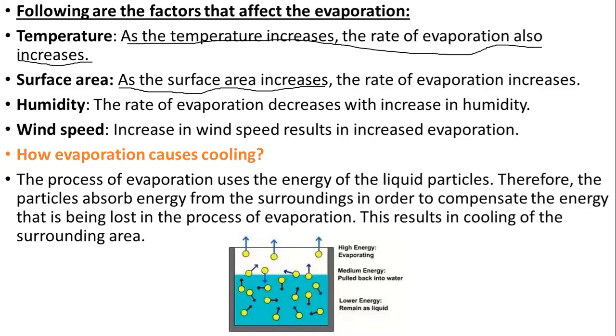Similarly, you see these earthen pots at your home, which we call matka, right? In that, water becomes cool during the summer season or winter season. What happens? From the pores of the earthen pot, the water is evaporated, and this evaporation makes the water inside the earthen pot cool. So what happens during this? The process of evaporation uses the energy of the liquid particles. And when the energy is less, it means their temperature is low. That is why it results in the cooling of the surrounding area.